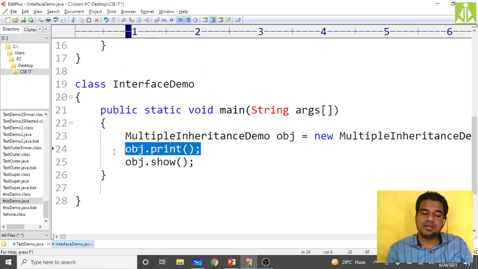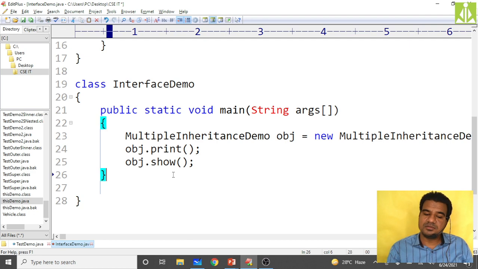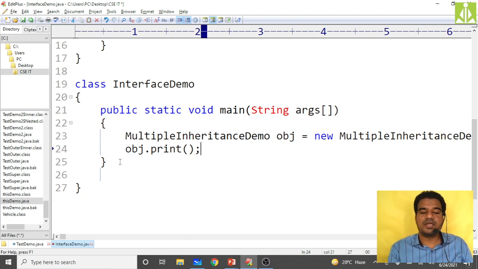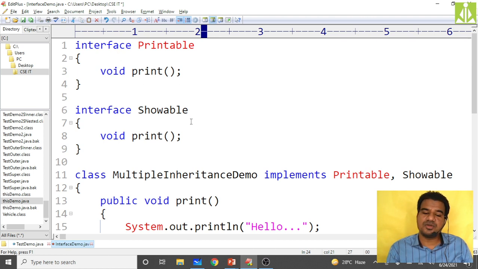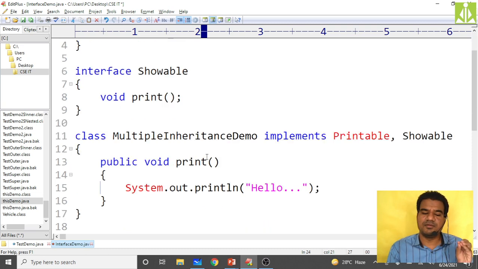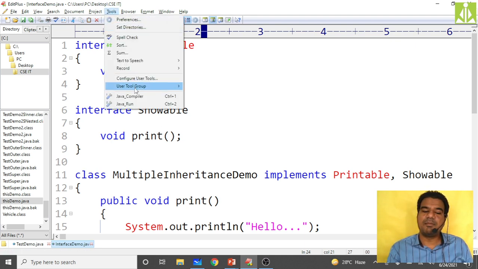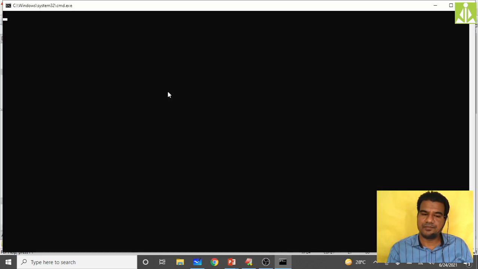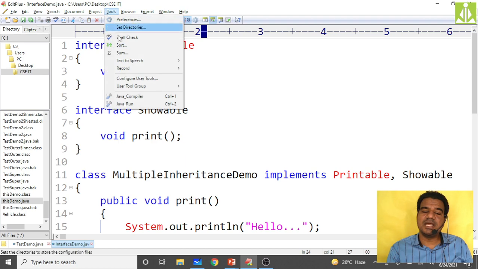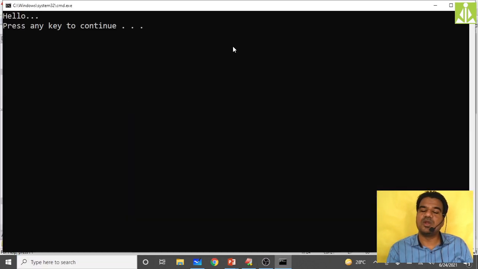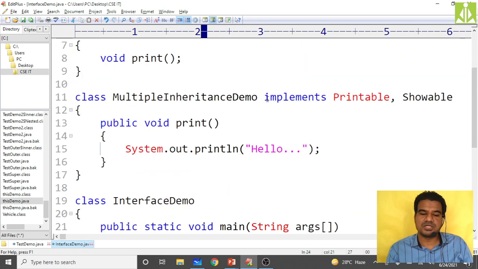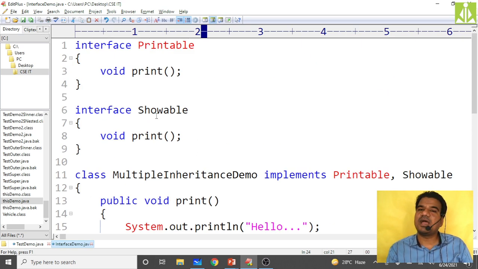Now there is no ambiguity because we have just the abstractions there. Whether you give the implementation for this abstraction or for that abstraction, Java doesn't bother about it. So there is no issue. You can easily compile it and you can easily execute it. You are getting the hello message because we have given only one implementation with the hello message. We have the same method names, so there is no ambiguity in case of